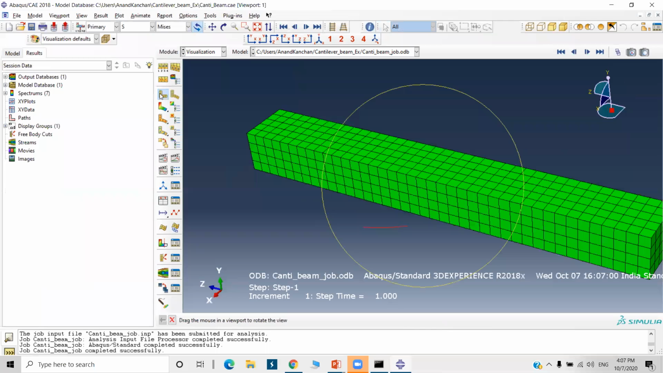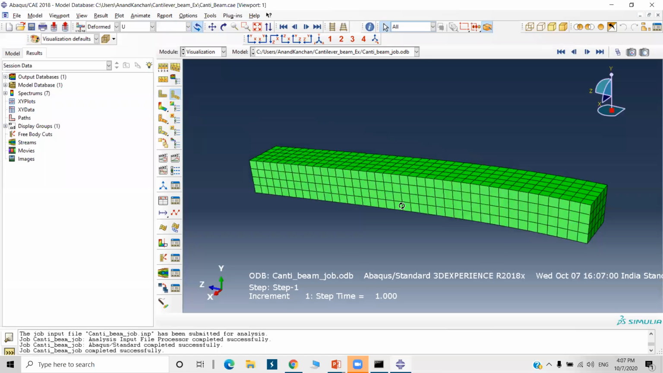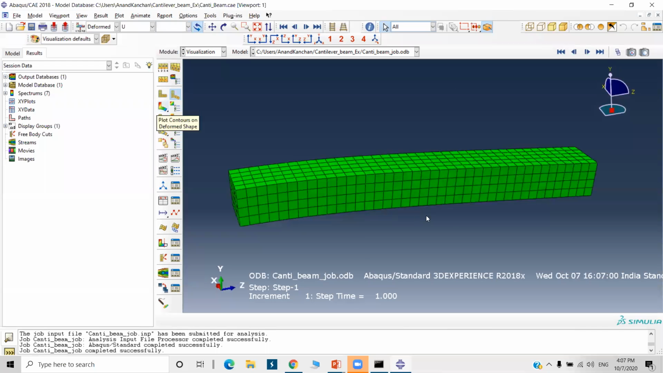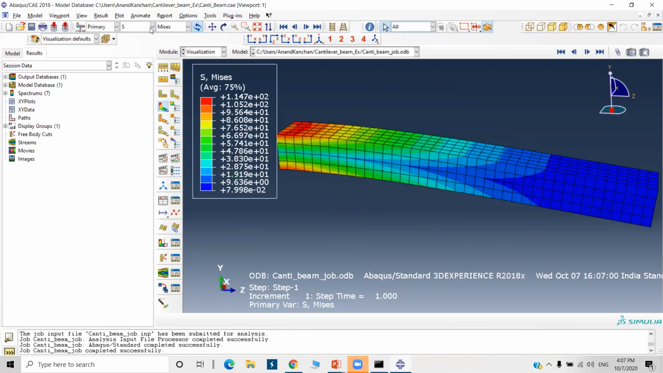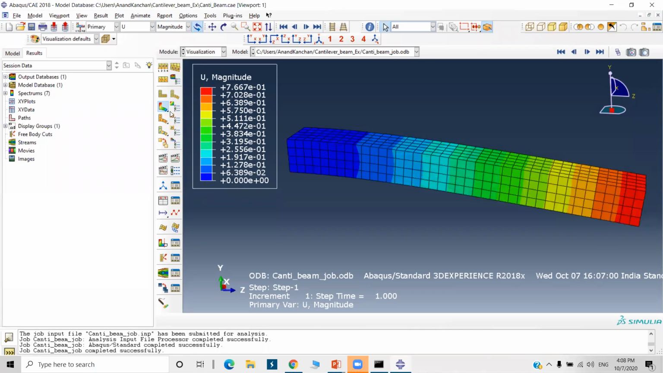So now this is one deformed shape. You can plot the deformed shape this way, and you can go to plot contours on the deformed shape. It is showing the trace value now. By default Mises is selected, so it is showing the Mises stress, 1.147, nearest to 2 megapascal. If you want to check the displacement, you can go to U. Displacement is maximum at the end, see.